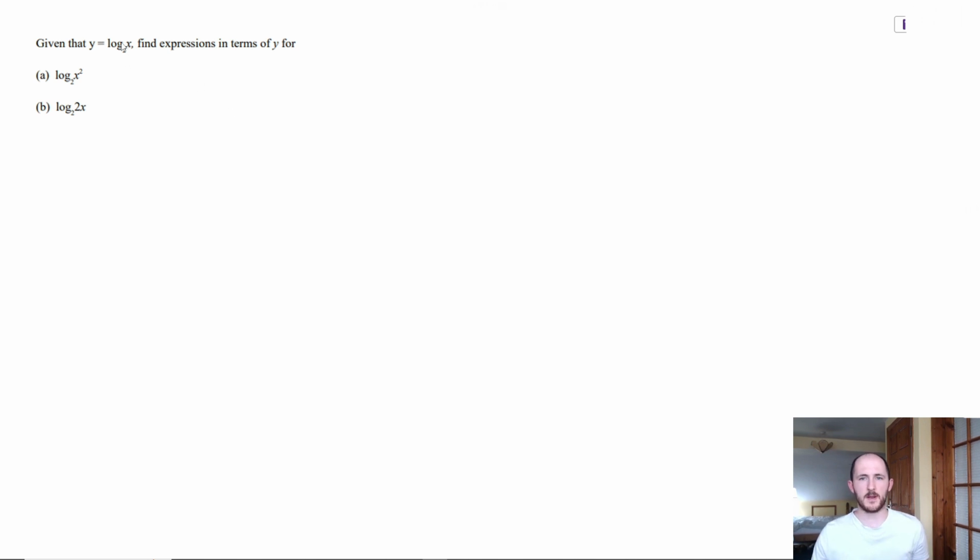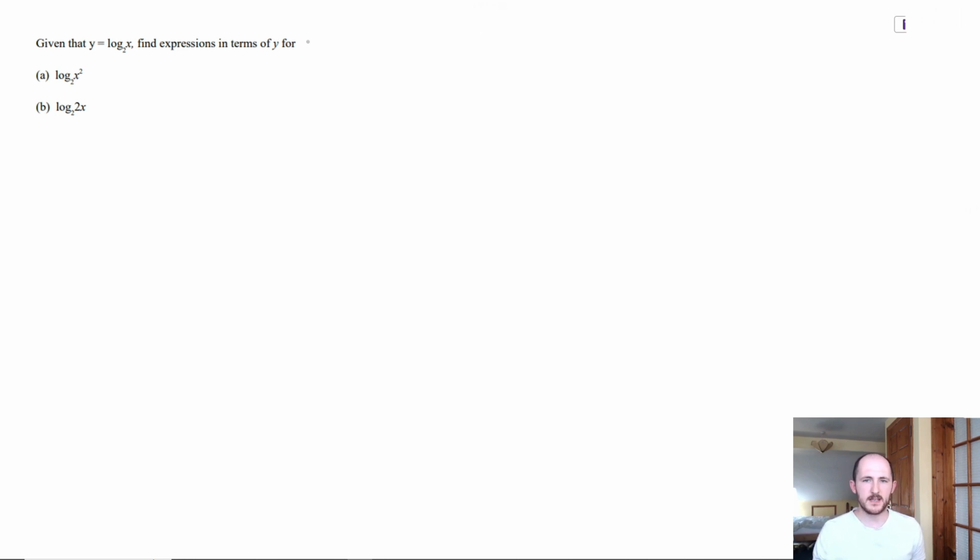So another new type of question. They might ask you to substitute in a certain value, so a certain logarithm for a letter. And this is really useful as well when you do things like integration and differentiation a bit later on, and maybe even at university if that's what you want to do. So it says, given that y is log to the base 2 of x, find expressions in terms of y for these two things. And you've done something vaguely similar in GCSE, but instead it would say something like, given that y is equal to x squared, for example, and then write some expression out.